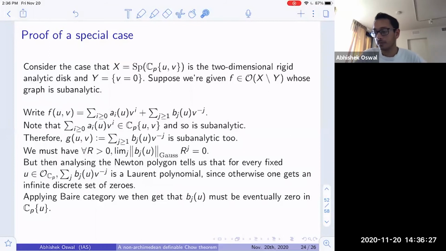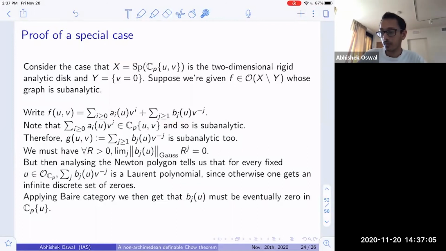So that one knows that the limit of the absolute value of b_j r^j must be 0 for all r positive. But then now if one analyzes the Newton polygon, this tells us that if you fix a u in the unit disk, then this thing must be a Laurent polynomial. Otherwise, one would get infinitely many zeros, which is bad from a definable perspective. And so, right, now for each fixed u, one knows that this is a Laurent polynomial, and then one can apply Baire category to say that in fact the b_j's must eventually be 0. So that it has a finite order pole along the v equals 0 subvariety.